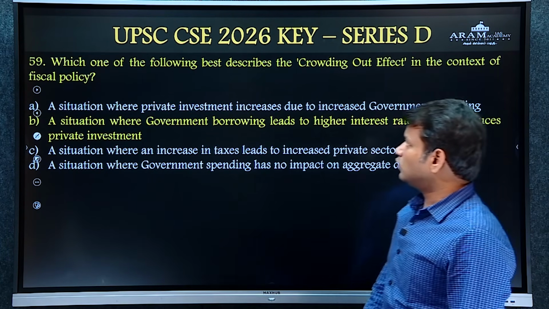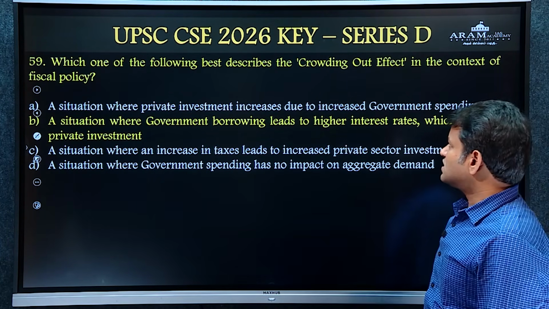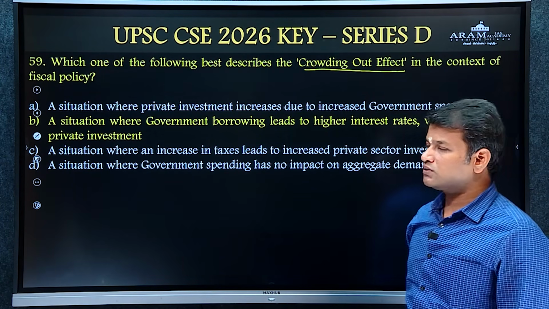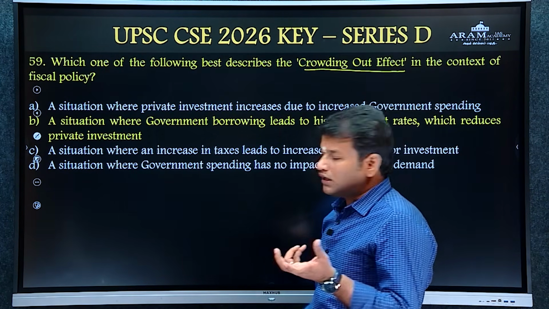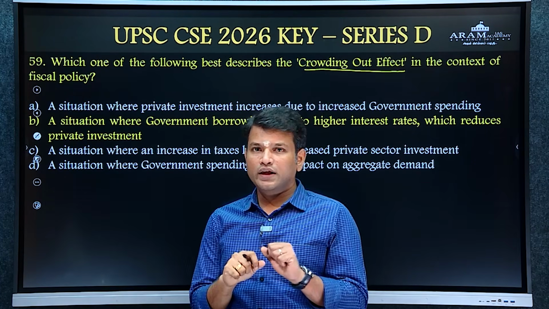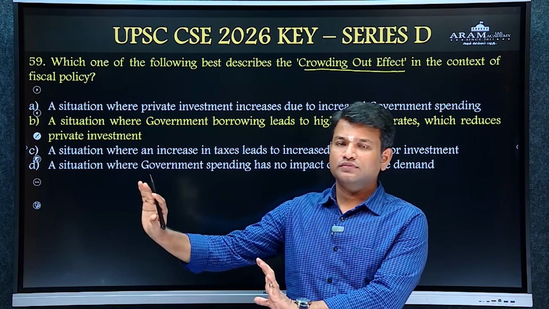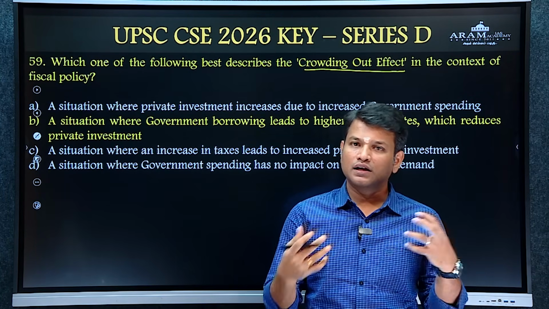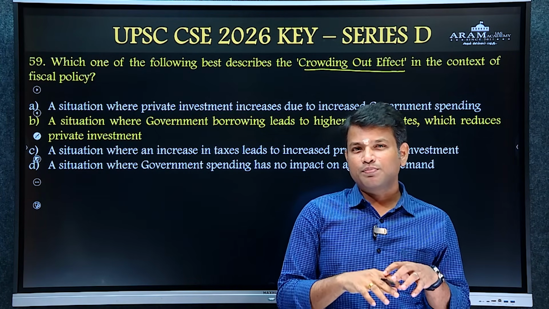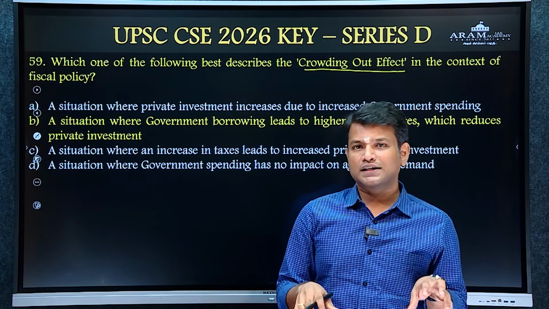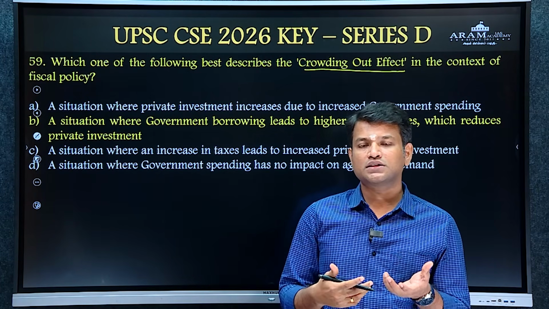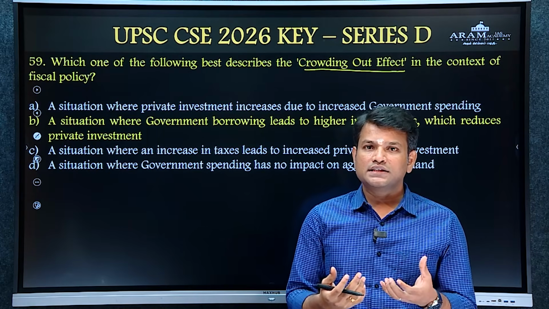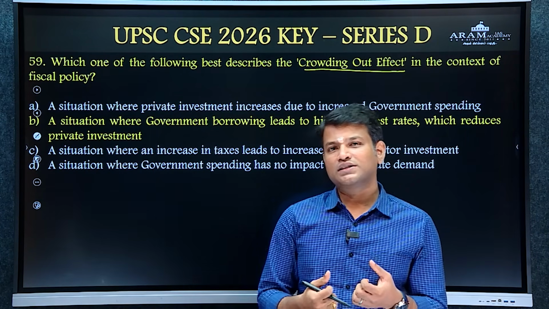And 59th question, which of the following best describes the term crowding out effect in the context of fiscal policy? Basically the English term crowding out means pushing away. So when government borrows a lot from the market, then the credit needs of the privates will not be easily satisfied. When government is the largest borrower, private corporate companies cannot easily access loans and funds from the market.